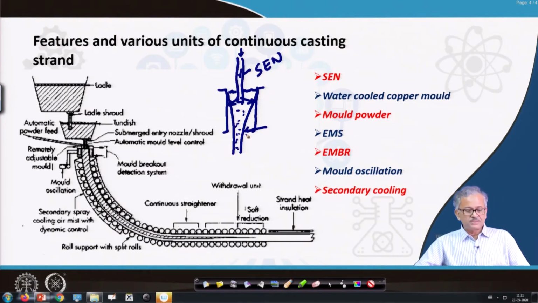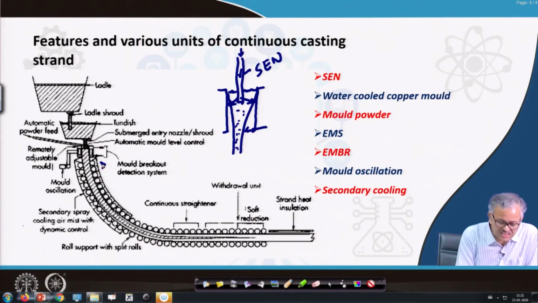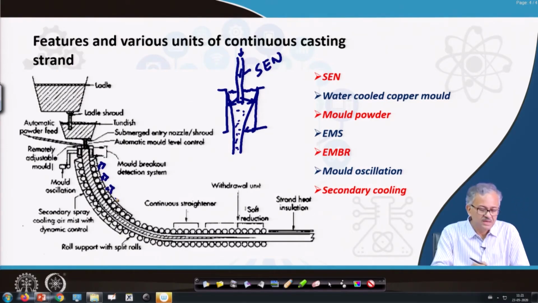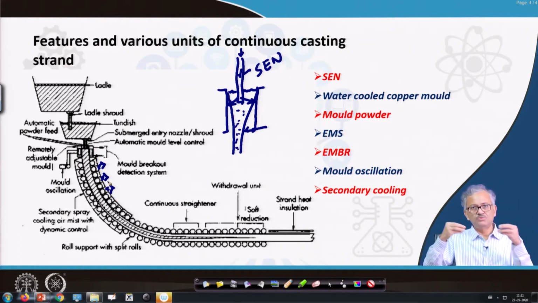And then what happens when we are coming out from the mold, you can find this is called the secondary cooling. Here a lot of spray systems are there, water spray systems. You can find the rolls basically guiding the casting, and you have a lot of spray systems there. The water jet goes and cools the surface, because you can see here it is liquid.